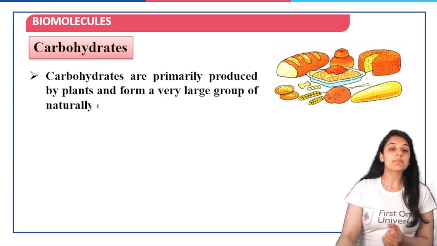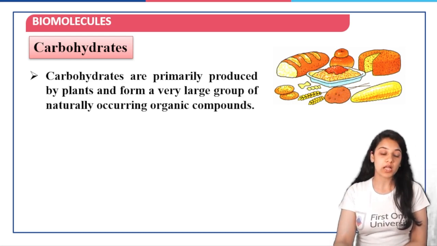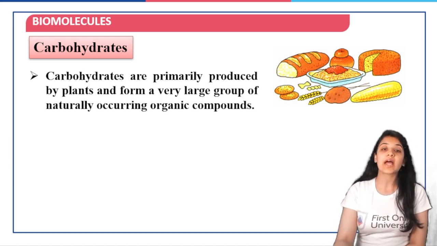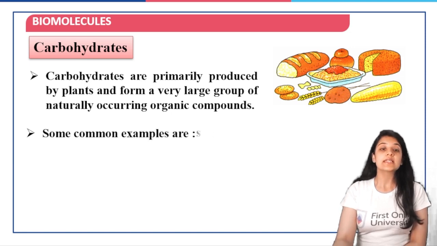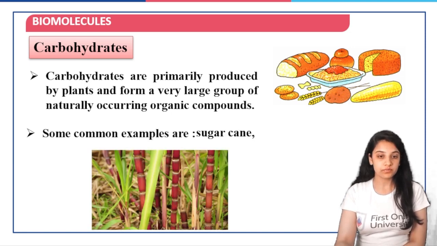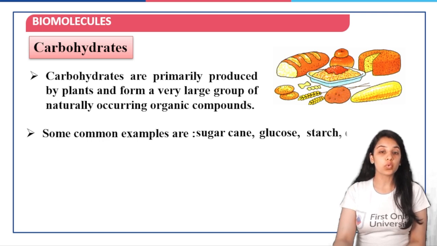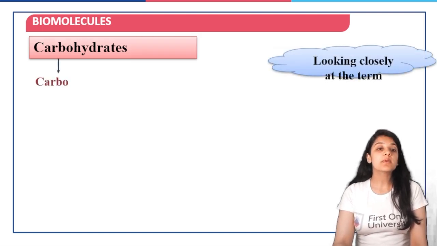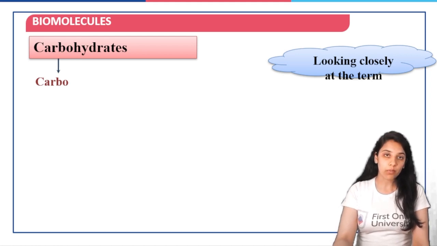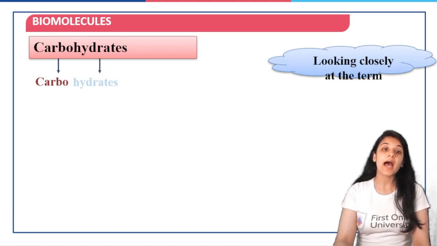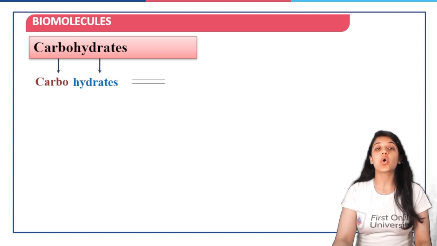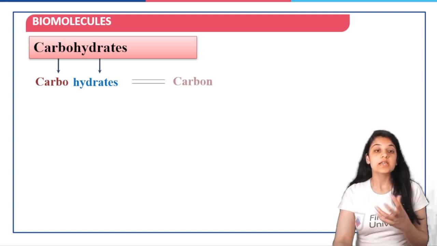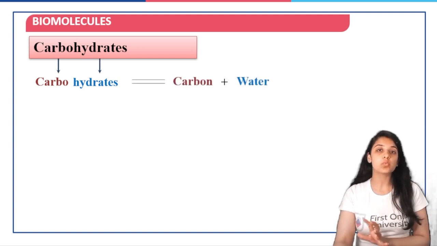So, carbohydrates are primarily produced by plants and they form a very large group of naturally occurring organic compounds. Some examples include sugarcane, okay? Then you also have glucose, starch, etc. Then, looking closely at the term carbohydrates, it is made up of carbo, that means it has a carbon, and hydrates means it has got water molecules present in it. So that means we have carbon plus water.